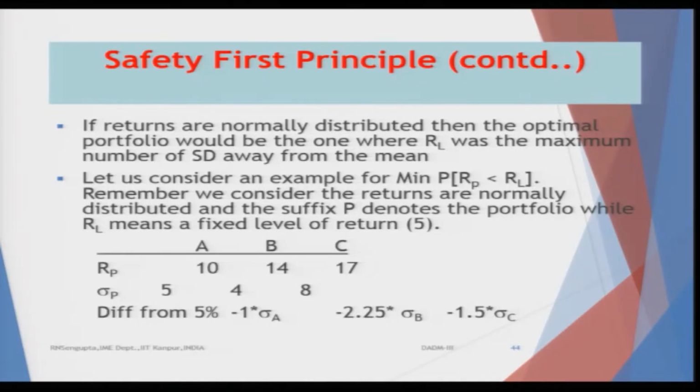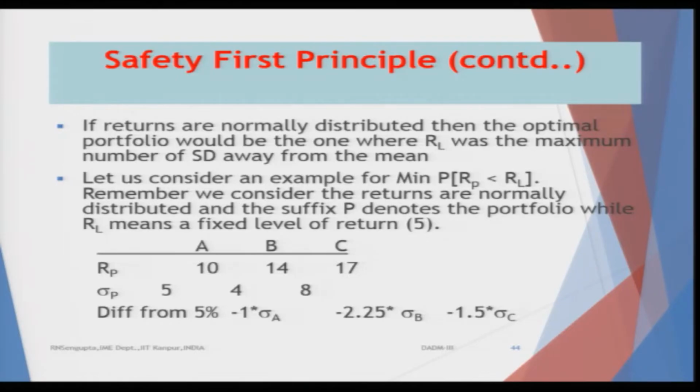So, the first case would be minus 1 multiplied by the sigma A value. That means the sigma A value has to be shifted onto the left by 1 unit in order to meet the criteria as given in the problem.